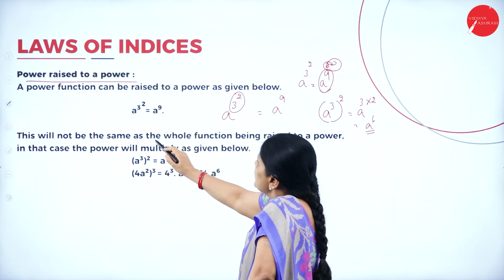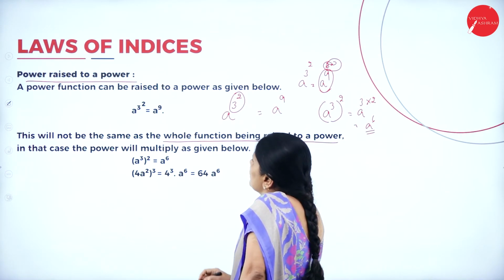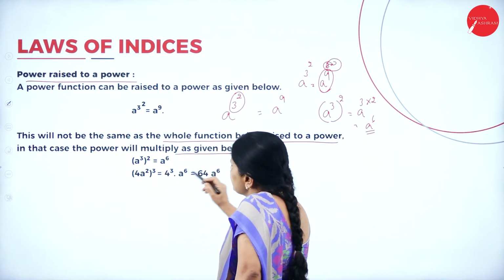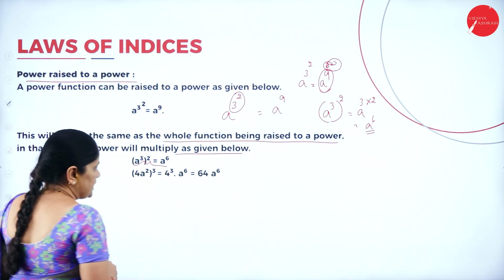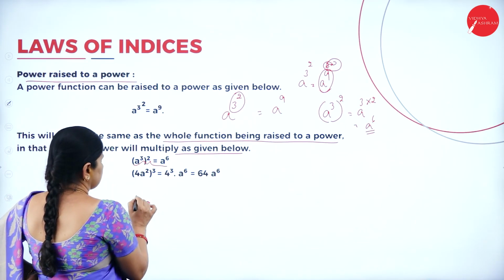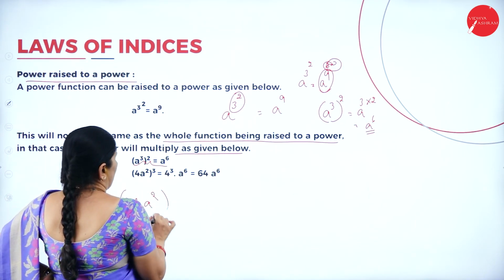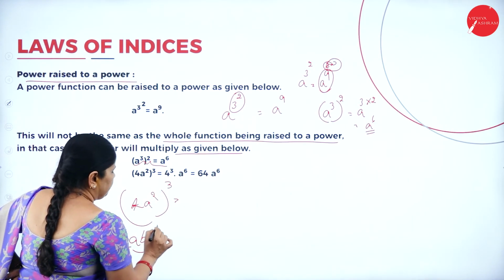Now, this will not be the same as the whole function being raised to a power. The power will multiply as given below. A cube, the whole square will be a to the power 6. Now, 4a square whole to the power 3. Now, this is a to the power m.